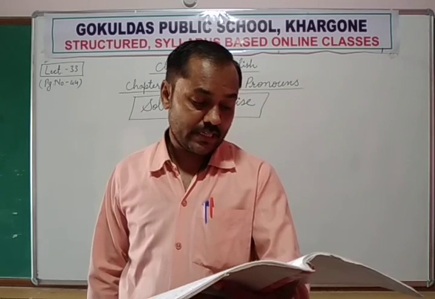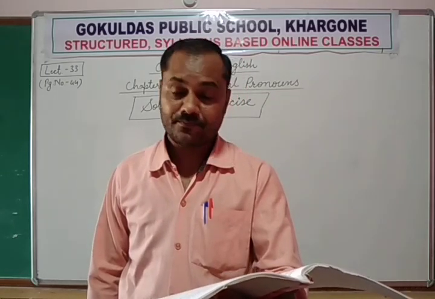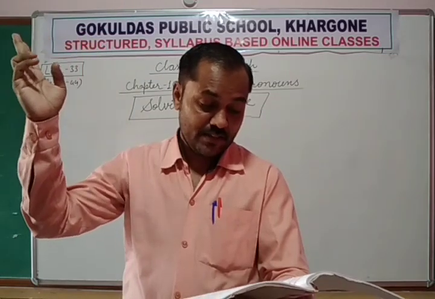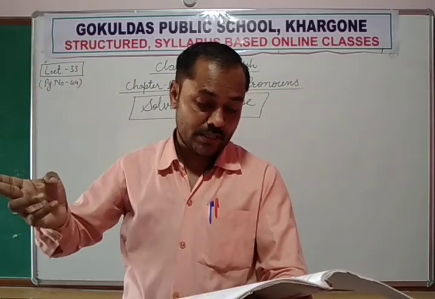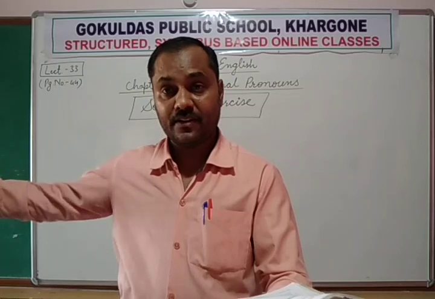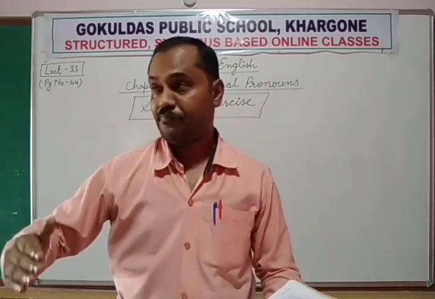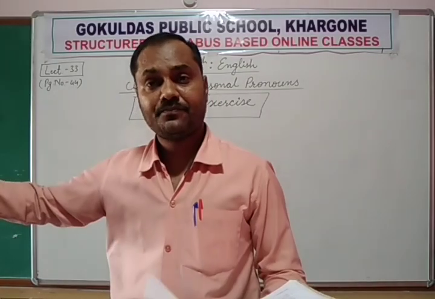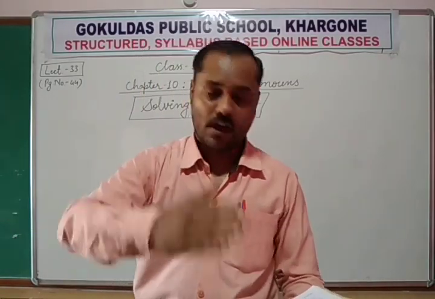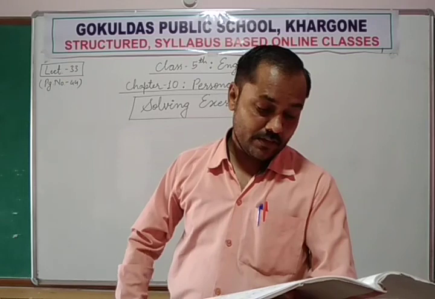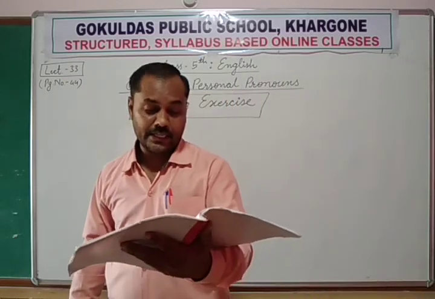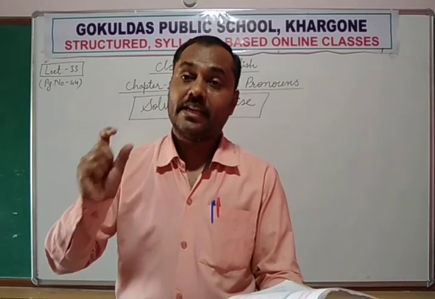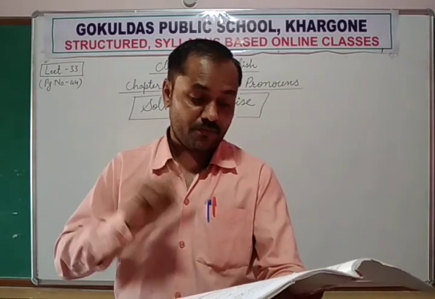Fourth sentence. Ravi walks in the morning. Ravi goes to a nearby park daily. Nearby means somewhere close, a nearby park which is near his house. Now what do we need to do? We need to replace the repetition of Ravi.